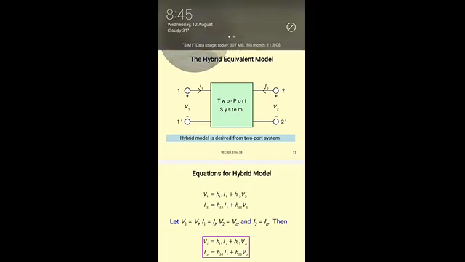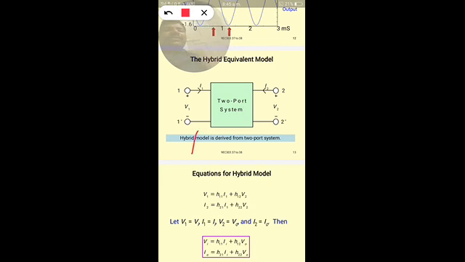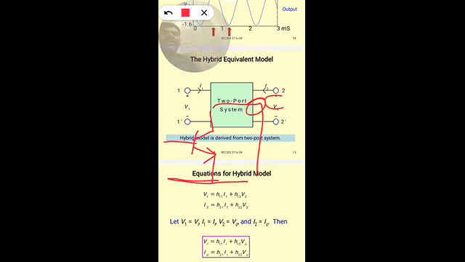So to represent the transistor using the hybrid equivalent circuit, we have to make one terminal of the transistor common between the input and output, so that it becomes a two-port model. Suppose I make the emitter terminal common: this is the output terminal, the collector, and this is the emitter terminal, which is common for both the input side and output side.